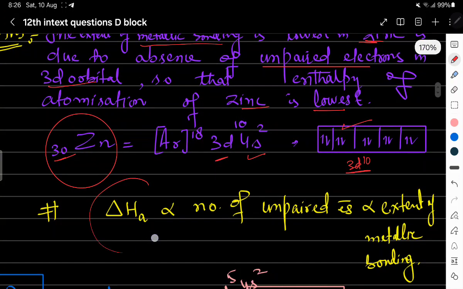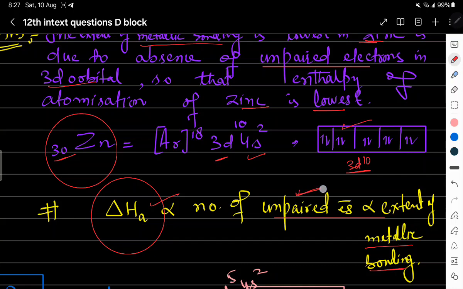We know enthalpy of atomization is directly proportional to the number of unpaired electrons. The enthalpy of atomization also depends upon the strength of metallic bonding, and the strength of metallic bonding depends on the number of unpaired electrons. So in the case of zinc, there are 0 unpaired electrons, so we can say the enthalpy of atomization is lowest in the case of zinc.